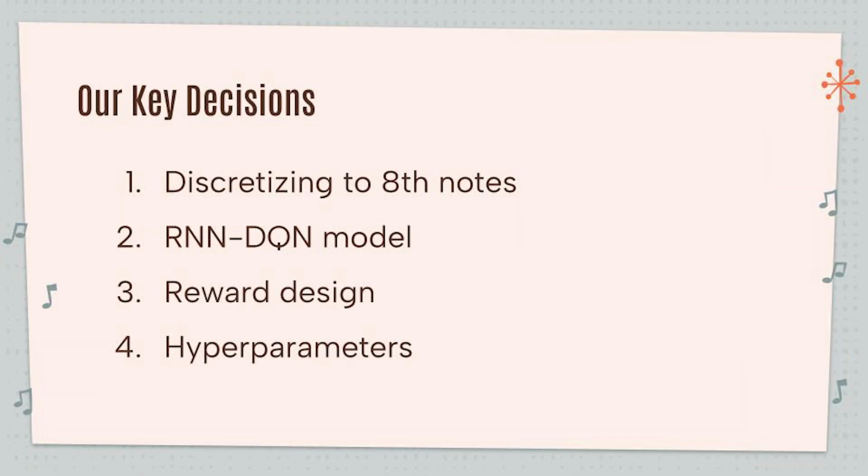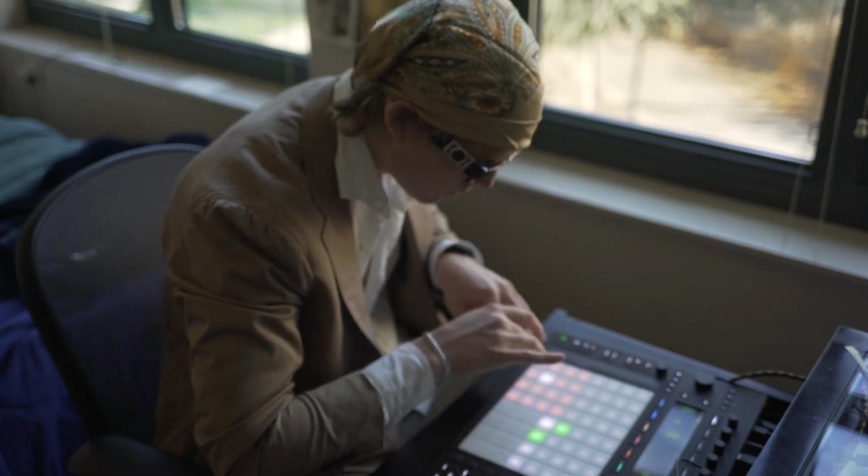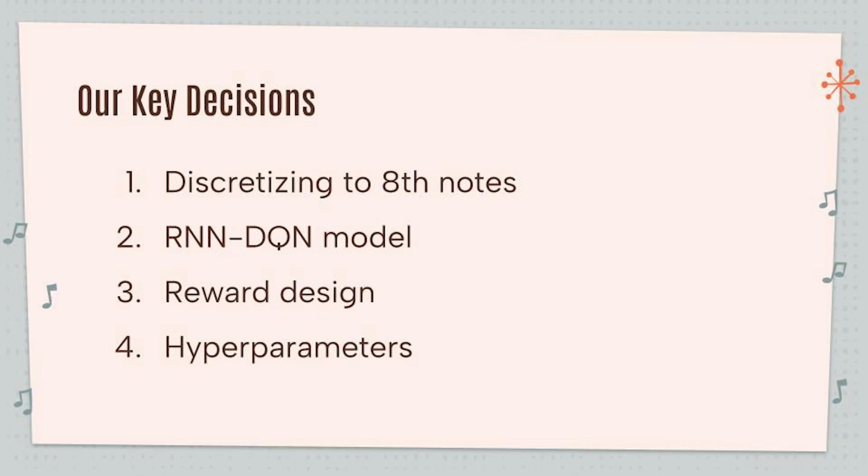Here are a few key decisions that were the most influential toward its resulting performance. Firstly, we decided to discretize all notes to eighth notes so the state space was a tractable size. However, restricting the model to play in eighth notes took away some of the human feel that naturally exists in jazz. Secondly, our decision to use an RNN for the Q function was key to allowing it to understand the temporal relationships in jazz music. However, modeling jazz as an MDP inherently assumes an objective truth in what makes good jazz music.